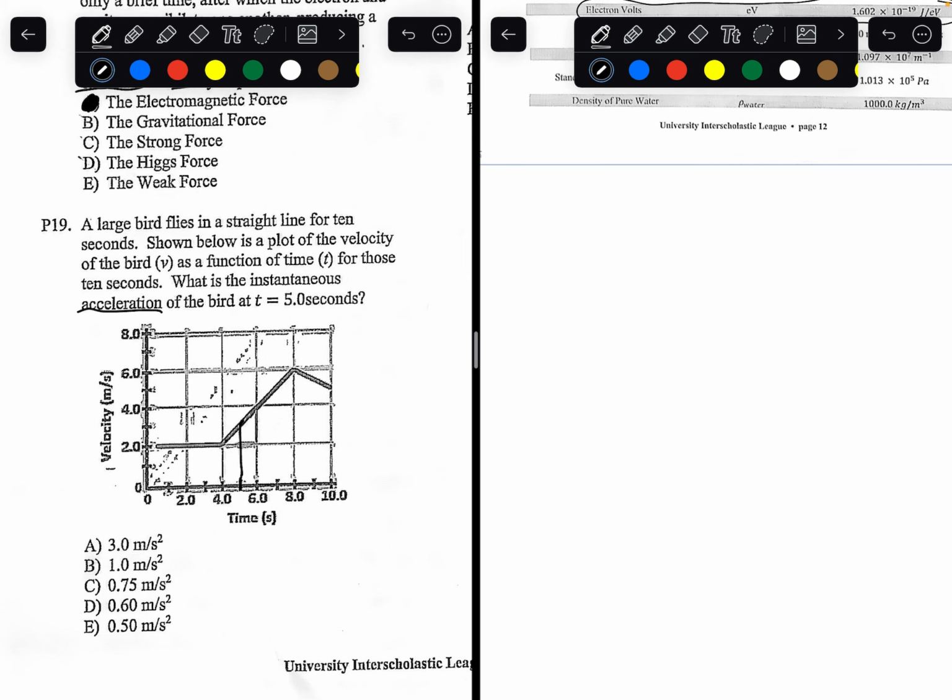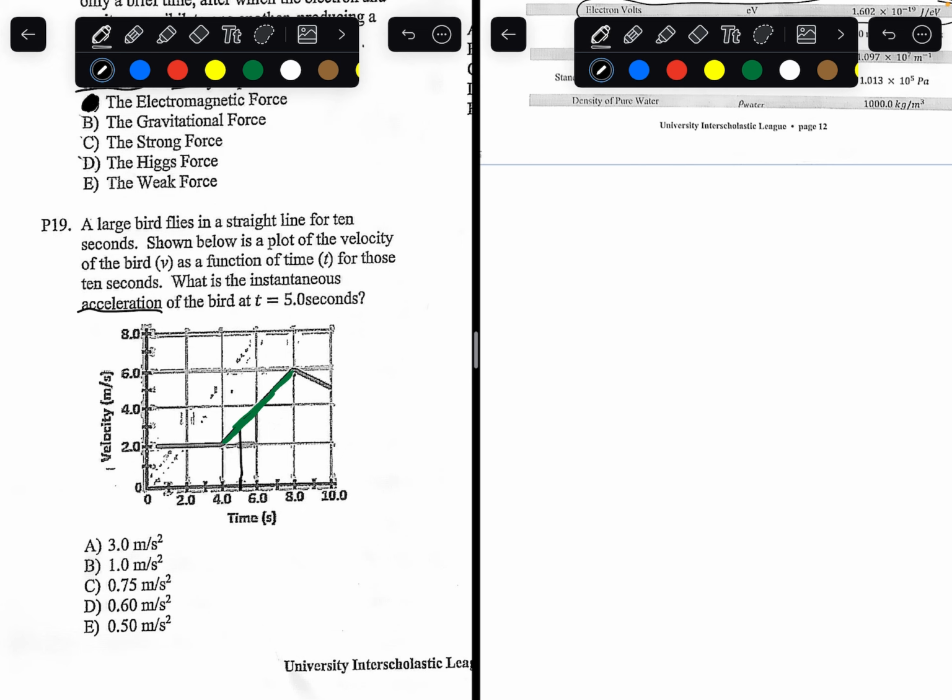So the velocity time curve, if you want to find the acceleration from that, you want to find the slope of the velocity time curve. So in this case, we want to find the slope at 5 seconds. So I'll draw that in a green line. So you want to find the slope at this point. But since this is a straight line, we can actually just find the slope of this entire straight line to make it a lot easier.